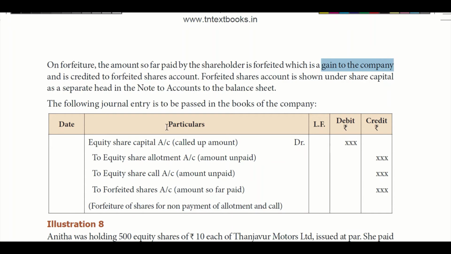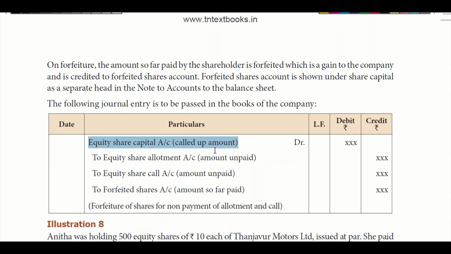So what will be the entry? The share capital is reduced to the extent of the unpaid amount, and whatever is paid is moved to forfeiture account. So the journal is going to be: share capital is always a credit, right? When the capital is received, we credit it, but when we forfeit a share, the capital is reduced. Now you have to debit it.